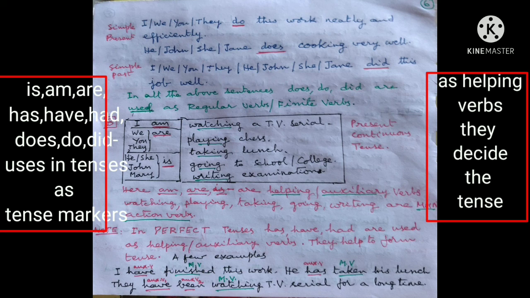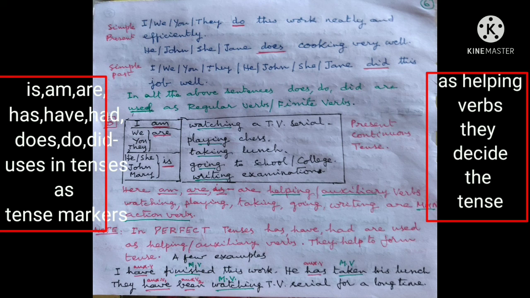Now look at this table. I am watching a TV serial. We are playing chess. You are taking lunch. They are playing chess. He is going to school or college. She is going to school. John is writing examinations. Mary is playing chess. Here, am or is are helping verbs, auxiliary verbs. Watching, playing, taking, going, writing are main action verbs. So here am or is help to form present continuous tense.